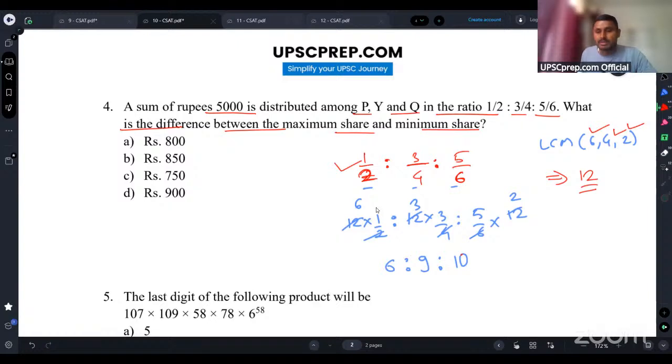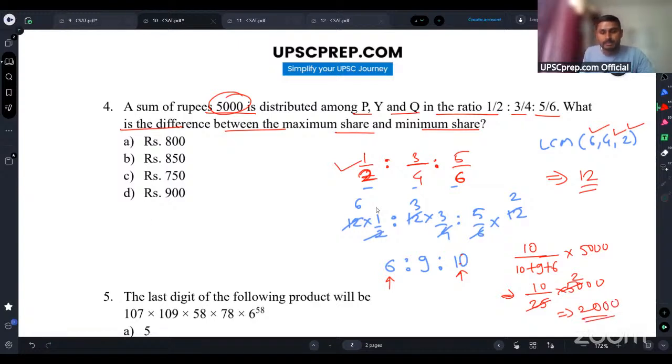See now guys, what is the minimum share here? It is 6 and the maximum share is 10. Now we have these 5,000 rupees. So let's calculate the maximum share first. It will be 10 divided by 10 plus 9 plus 6, into 5,000. So 9 plus 6 is 15, plus 10 is 25. 10 by 25 into 5,000. 25 twos are 50, so this will become 2,000. 2,000 will be the maximum rupees given to one person.